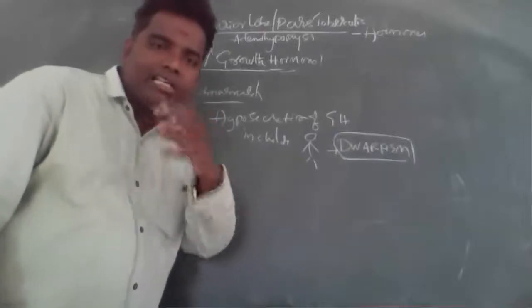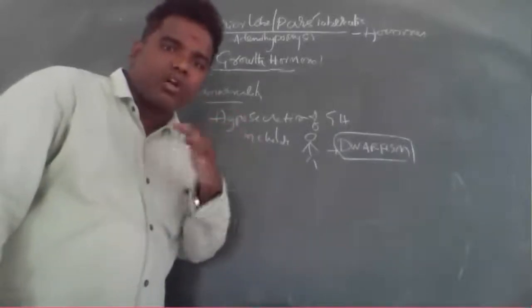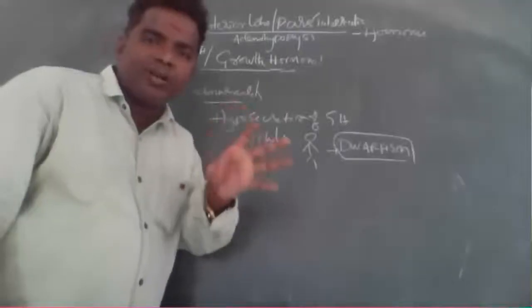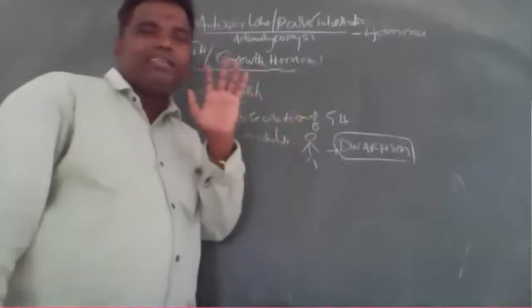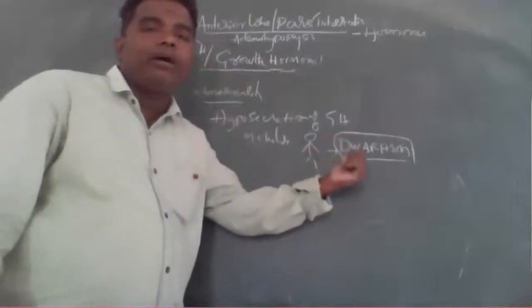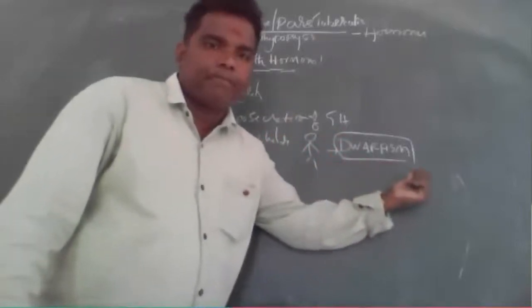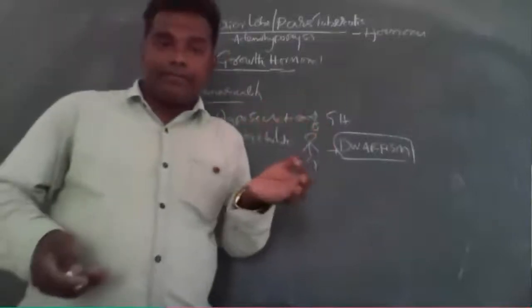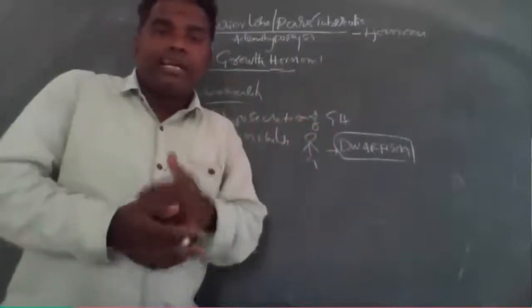Especially in children, the muscles and bones are not grown. They are always in small size. This abnormality disease is called dwarfism. Very, very important. In which condition does dwarfism take place in children?